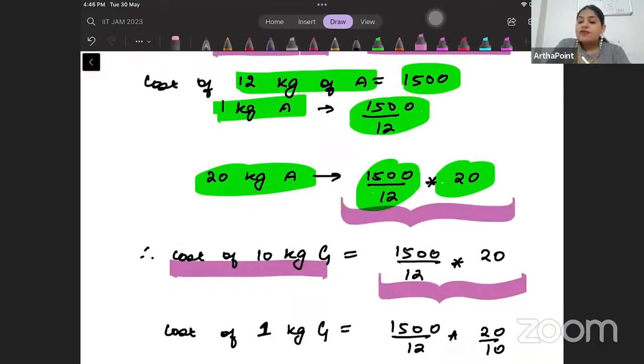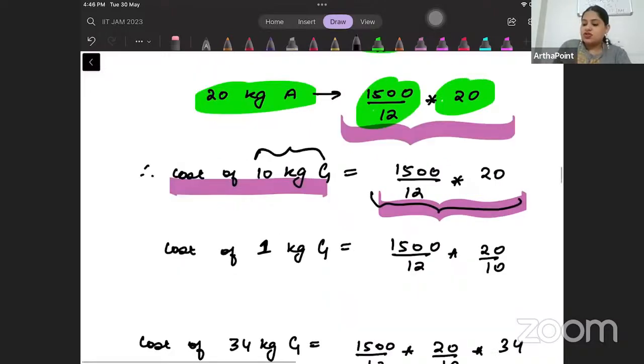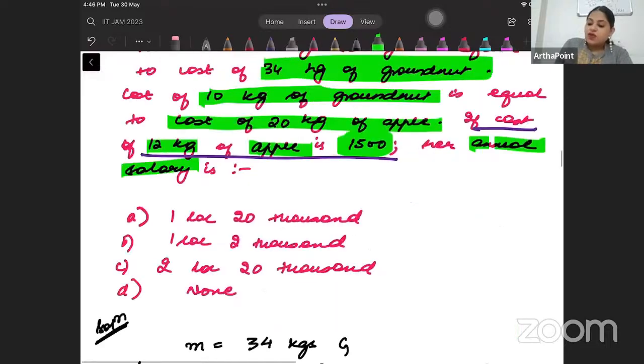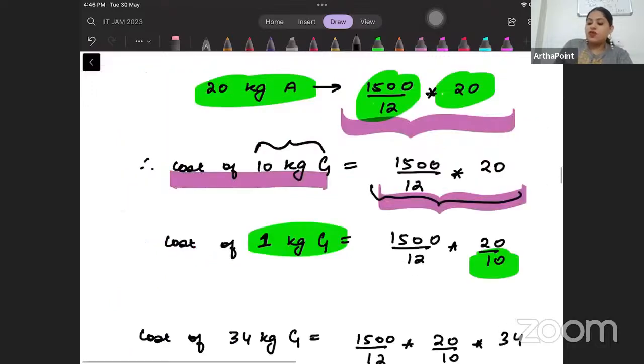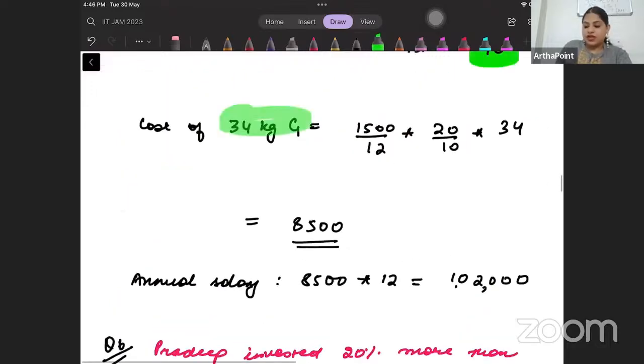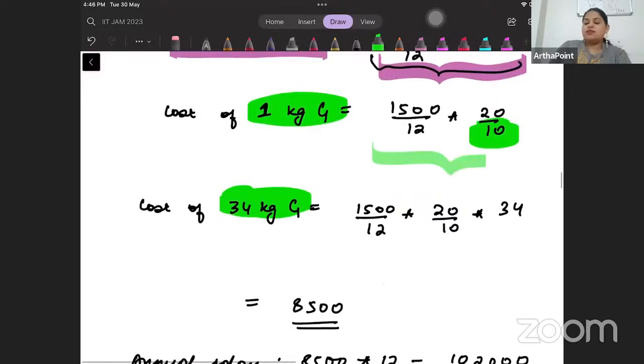Now, if the cost of 10 kgs of groundnut is this, what will be the cost of 1 kg of groundnut? Divided by 10. So just divide this by 10. Right? This is the cost of 1 kg of groundnut, beta. Her salary is 34 kgs of groundnut. So what will be the cost of 34 kgs of groundnut? 1 kg of groundnut into 34. When you solve this, you will get 8,500.